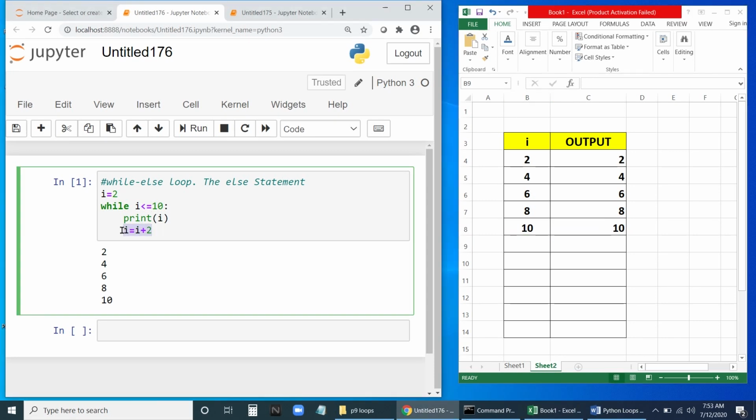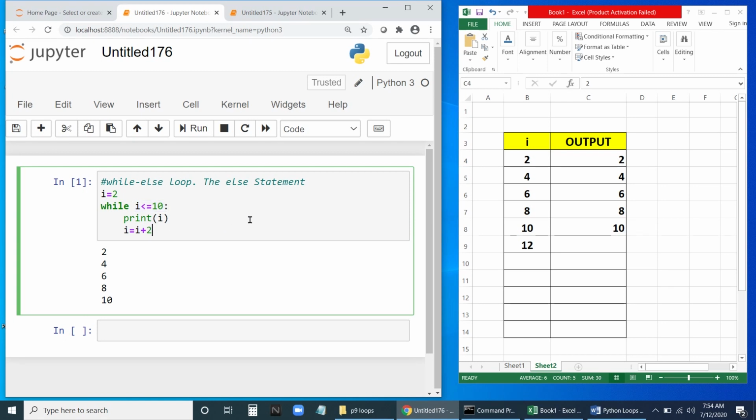Then after printing 10, I will become 12. Now it tries to enter here. Is 12 less than 10? No, it is greater than 10. Okay. So at this point it will stop. So it's going to print 2, 4, 6, 8, 10. So as you can see here, if we change the value here, it will print till that only. Let us say it will go till 8. So it will print till 8 only. Now it's going to print till 10.